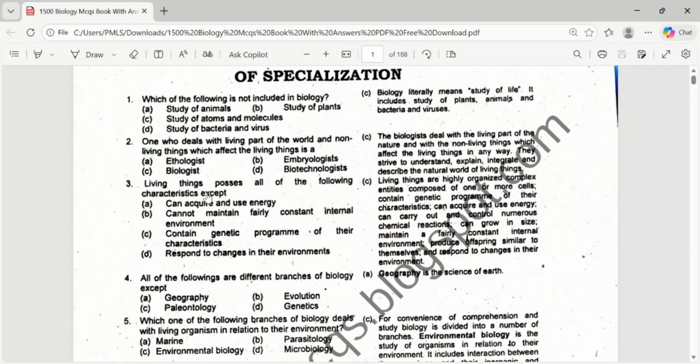Okay. Living things possess all the following characters except: can acquire and use energy, cannot maintain a fairly constant internal environment, contain a genetic program of their characteristics, respond to change in their environment. Which of these is not a characteristic of living organisms? It is "cannot maintain a fairly constant internal environment". Okay, this is the exception.